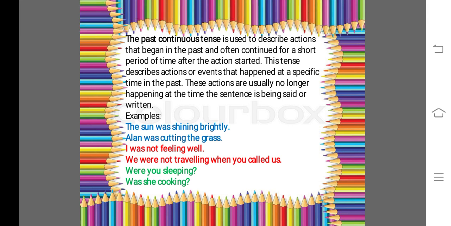The tense describes actions or events that happened at a specific time in the past. These actions are usually no longer happening at the time the sentence is being said or written. Means when somebody is asking you about a previous time, the same action which you were performing at that time is not going on right now.